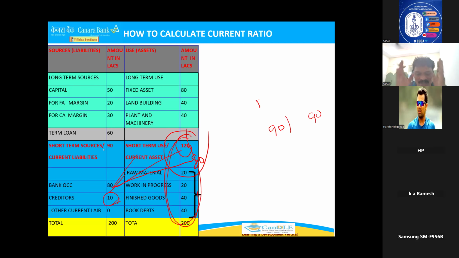Current ratio 1 means equal stock and liability. My loan and the party's stock are both available, but something is missing. What is missing? Margin is missing. He has not kept any margin. With your money only he is doing business. This is called a current ratio of 1. Both are the same.